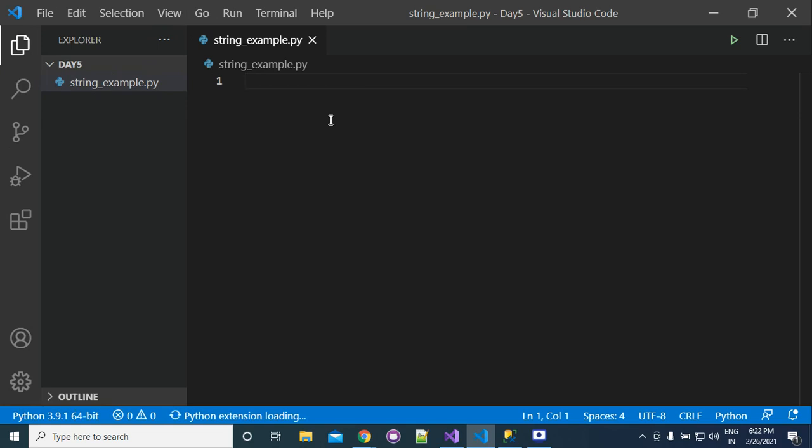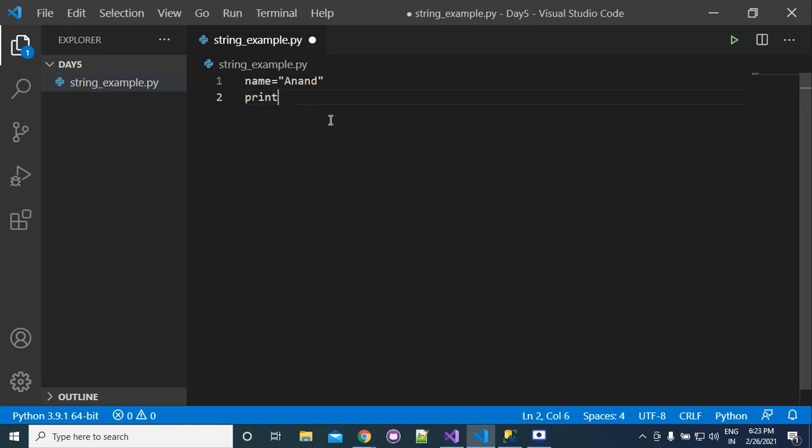Firstly, we are going to see some examples of strings. Suppose that we have a name, and the name is Anand. This is a string.